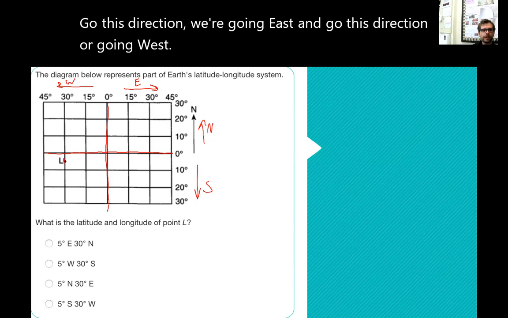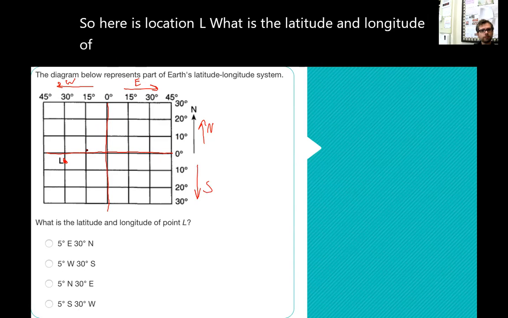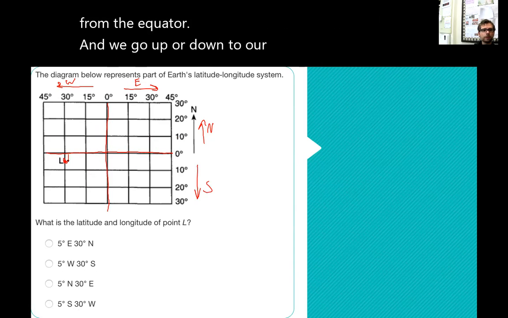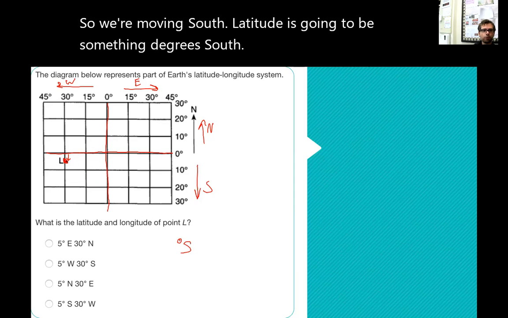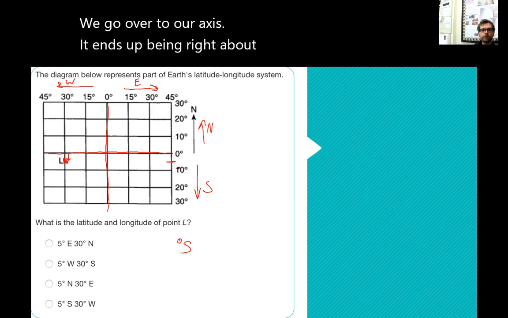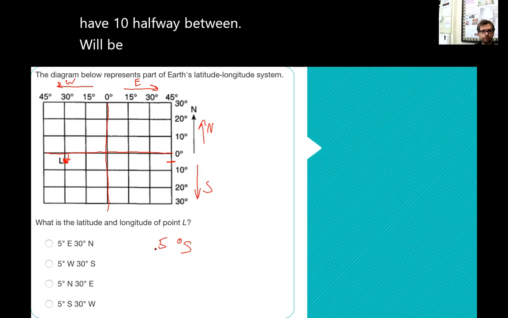So here is location L. What is the latitude and longitude of point L? The way we determine latitude and longitude, we start from the equator and we go up or down to our point. Our point is down, so we're moving south. So our latitude is going to be something degrees south. We find this point here, we go over to our axis. It ends up being right about there. We have 0, we have 10, halfway between will be 5 degrees south.